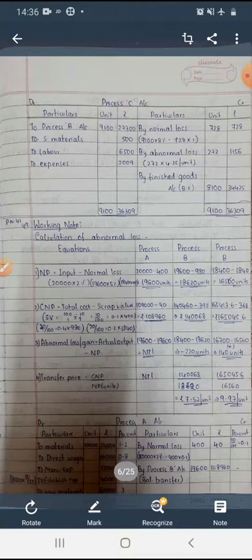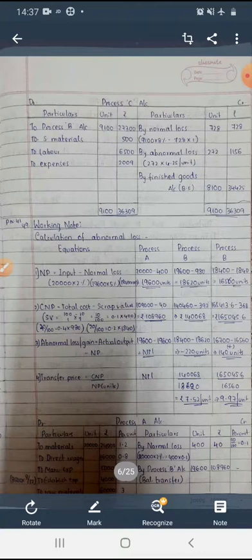20,000 units have been put into process A at the cost of rupees 60,000. The output of each process has been A 19,600, B 18,400, C 16,700. Next, we need to calculate the process accounts, abnormal loss account, abnormal gain account and normal loss account.